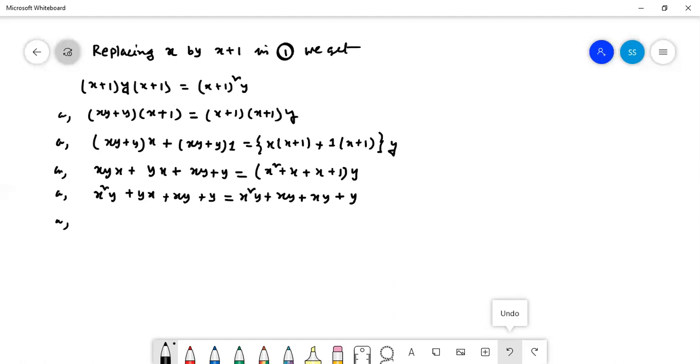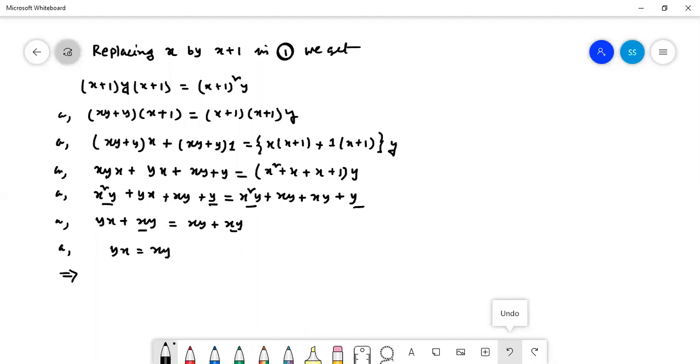Or yx plus xy, yx plus xy. This x square y and this x square y cut, and this y and this y cut. So it will be given that xy plus xy. So by the right cancellation law again, these xy and these xy cut. So yx equal to xy.